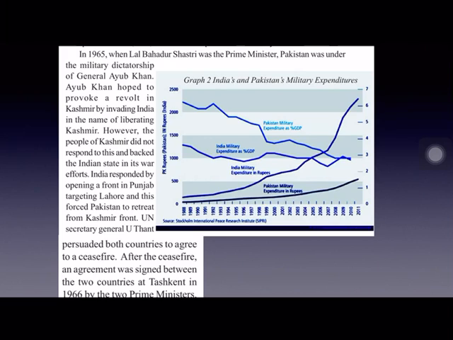After each and every war, an agreement is signed by both the countries. In the same way, after this 1965 war also, India and Pakistan signed an agreement at Tashkent, and this is known as the Tashkent Agreement. In 1966, this Tashkent Agreement was signed by Lal Bahadur Shastri and the then dictator of Pakistan, Ayub Khan. Immediately after this agreement, it is believed that Lal Bahadur Shastri was given poison by them only. It is believed like that, and he passed away.